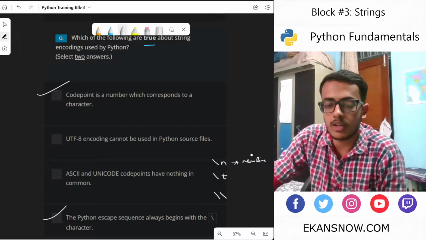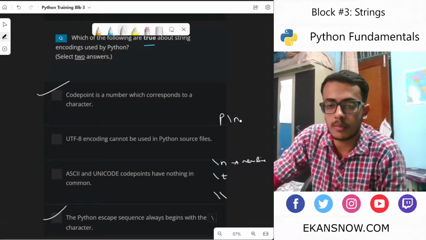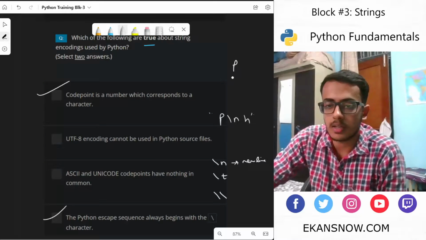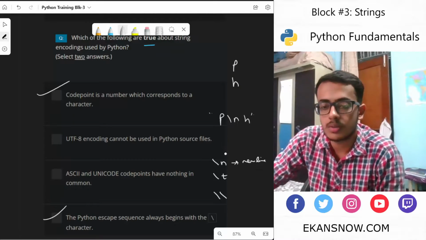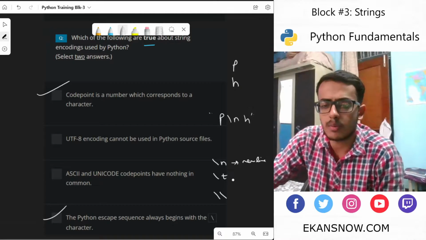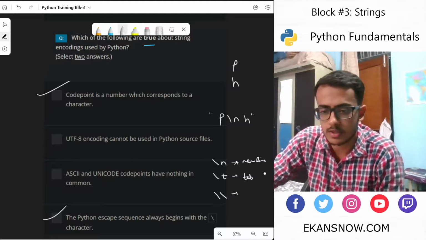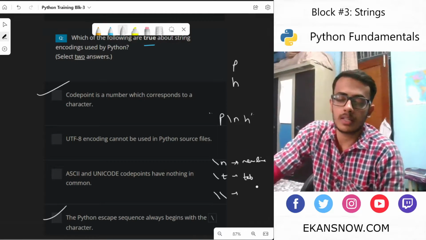So whenever we try to print something like p backslash n h, it would be printed as p, and then on the next line we get h. There are different functionalities based on different escape sequences. I believe this one is for tab, which gives 8 or 4 spaces between the characters.